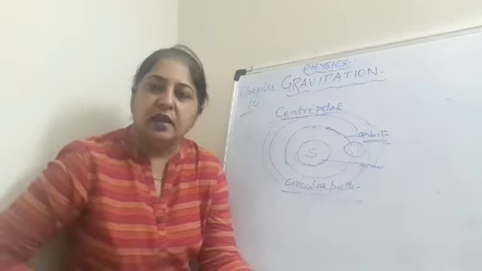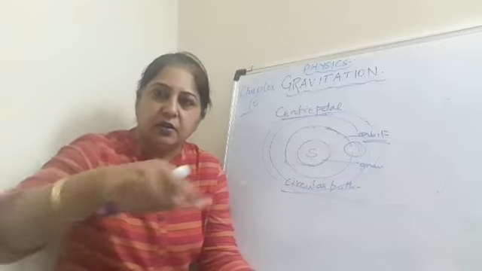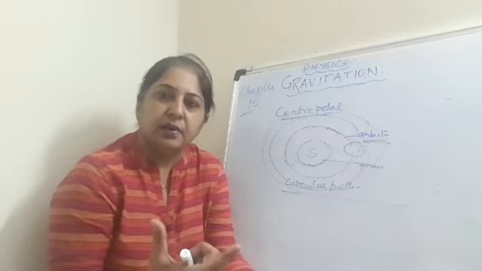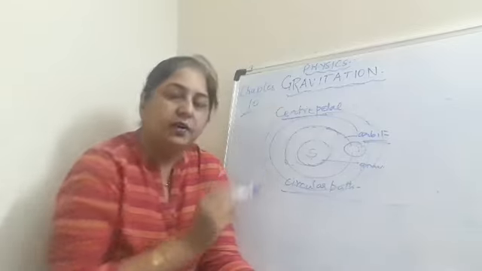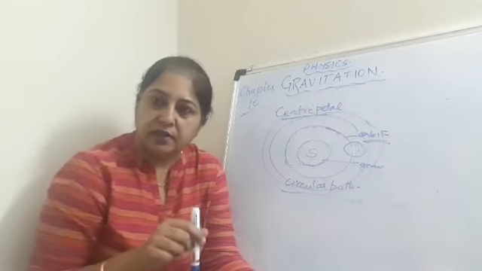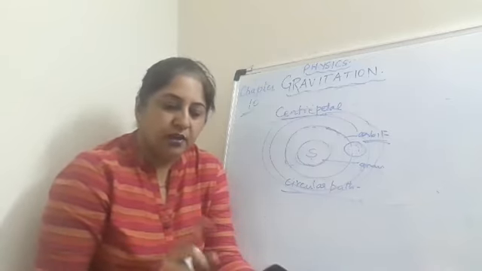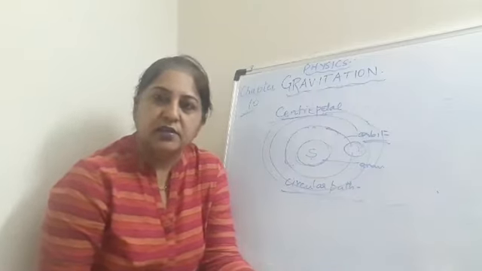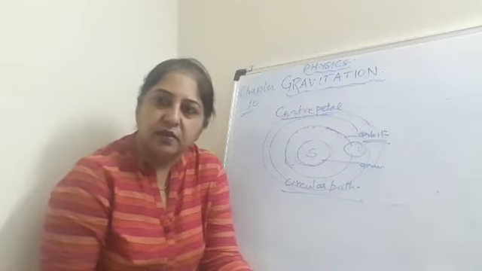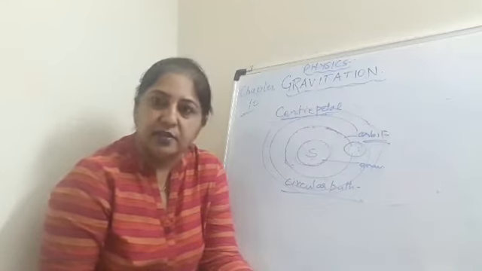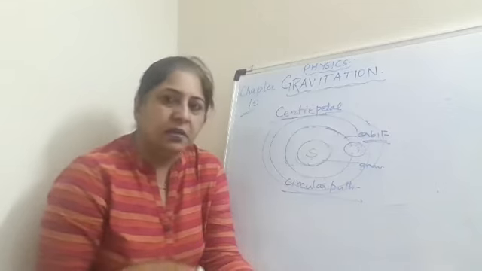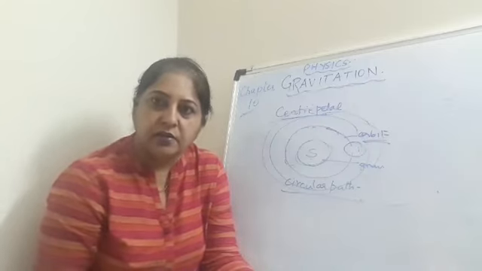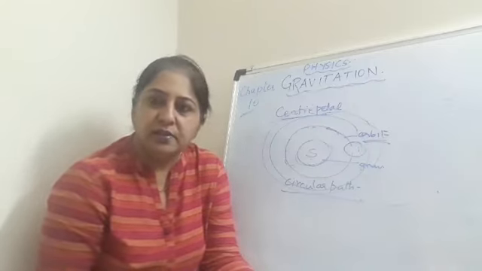So you have to remember that any object in circular motion is moving in a specific path due to the presence of the centripetal force. Today you have to remember what the force of gravity is, which incident led to its discovery, who discovered it, which scientist, and some examples which show us that the force of gravity is present everywhere in the universe. You can write 4 to 5 examples in the notebook.